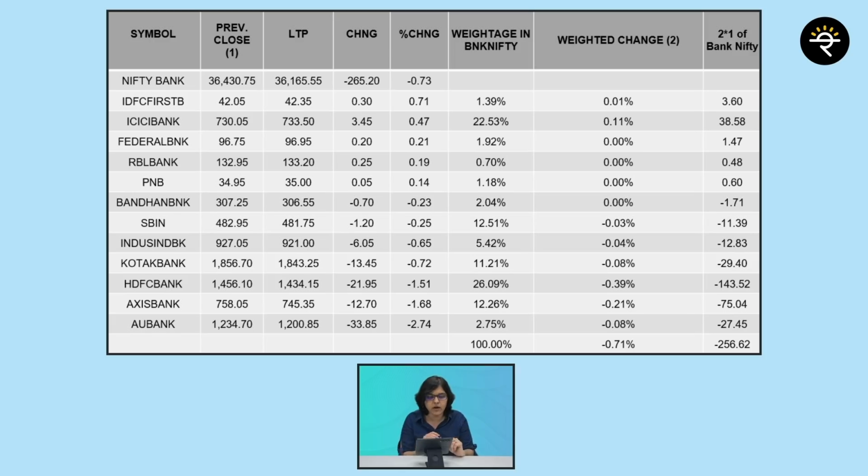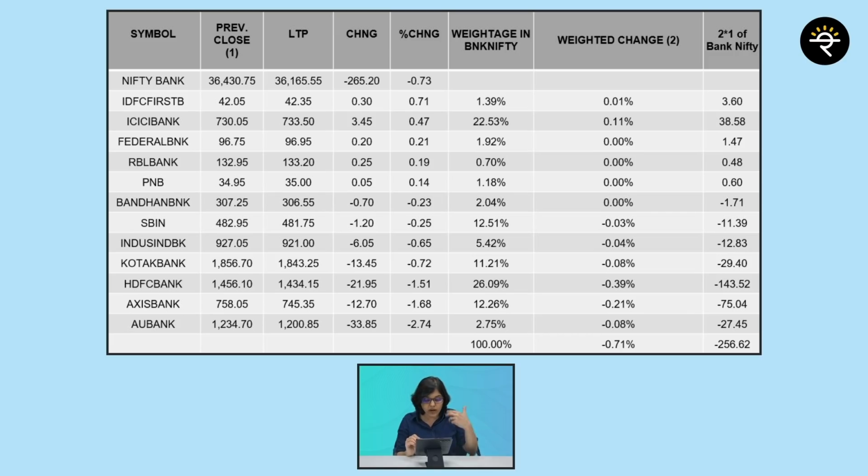Just as an example, for IDFC Bank, what am I going to do? 1.39% multiplied by 0.71%. But then it's percentage into percentage, so double times. That is why I've divided by 100 again. So it's coming to 0.01 percentage change.